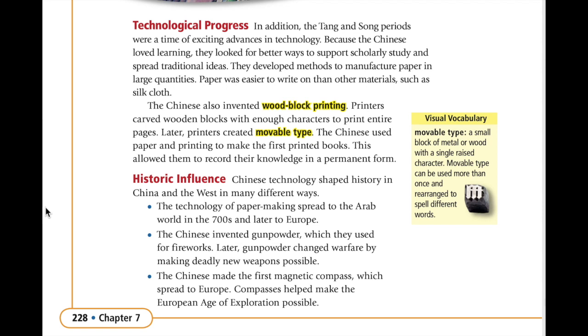Historic influence. Chinese technology shaped history in China and in the West in many different ways. The technology of papermaking spread to the Arab world in the 700s and later to Europe. The Chinese invented gunpowder, which they used for fireworks. Later, gunpowder changed warfare by making deadly new weapons available. The Chinese made the first magnetic compass, which spread to Europe. Compasses helped make the European age of exploration possible.